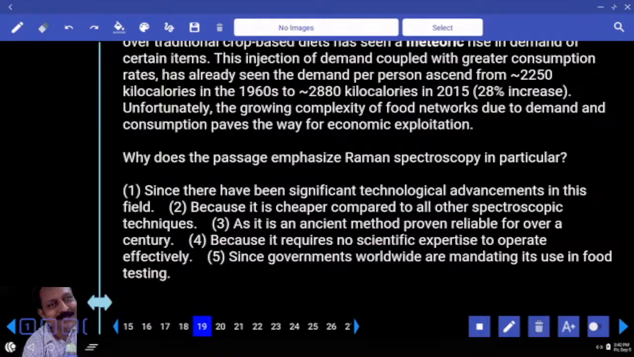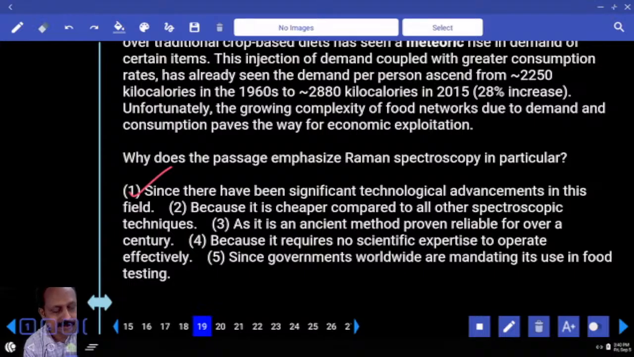Shall we go to the next one? What is this question? Why does the passage emphasize Raman spectroscopy in particular? Since there have been significant technological advancements in this field, mentioned, not mentioned. So what is the answer based on that? The very first option. Do we have to go to other options?